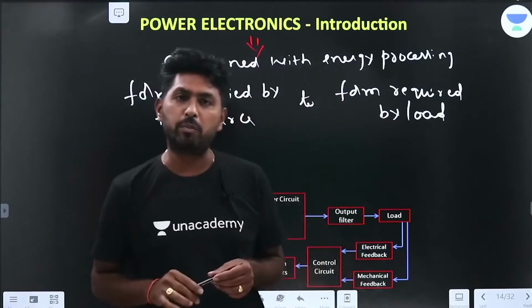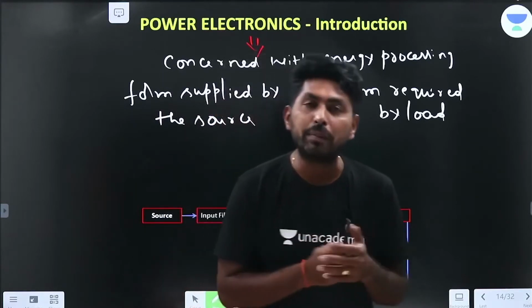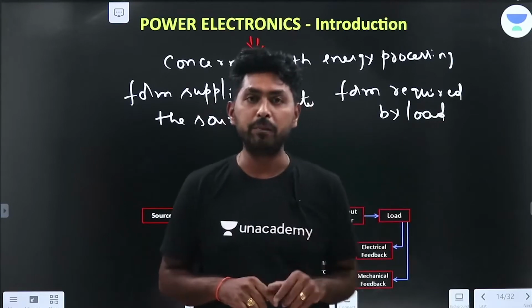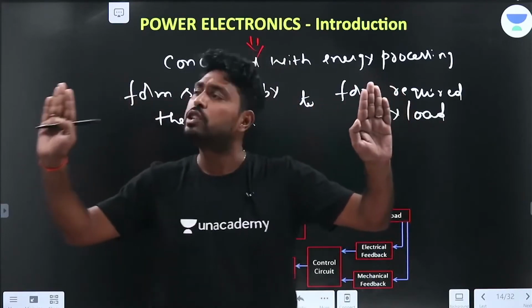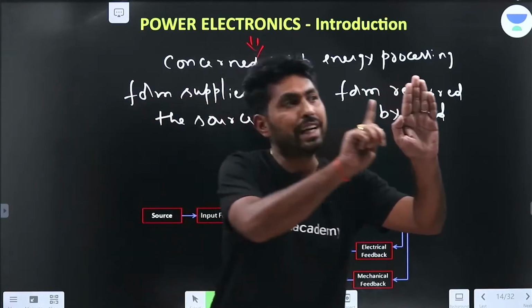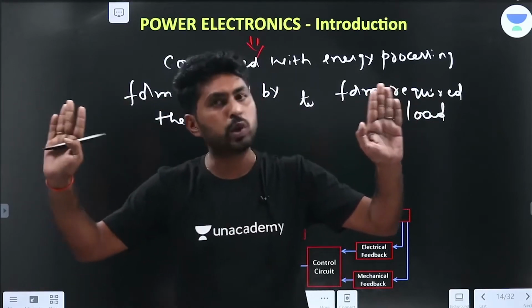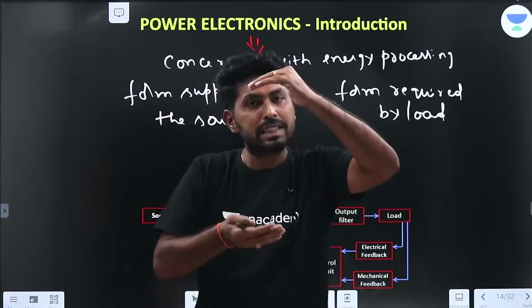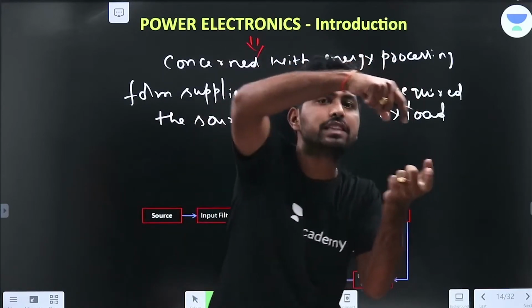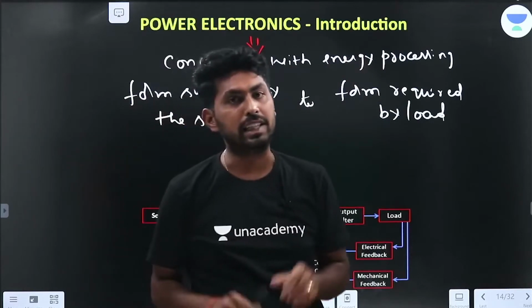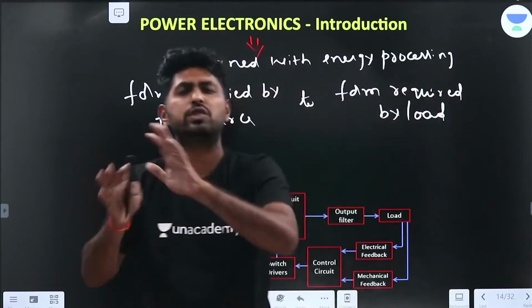Let us take one example. We all know that we have battery operated electric vehicles. What is the input in a battery operated electric vehicle? The input is the battery, right? And it should drive the electric drive, so let it be an AC drive. Can we connect the DC output of the battery to the input of the AC drive? No, there should be some interface which can convert this battery DC voltage into AC. That is conversion: we are converting DC energy into AC energy, with a simple example.